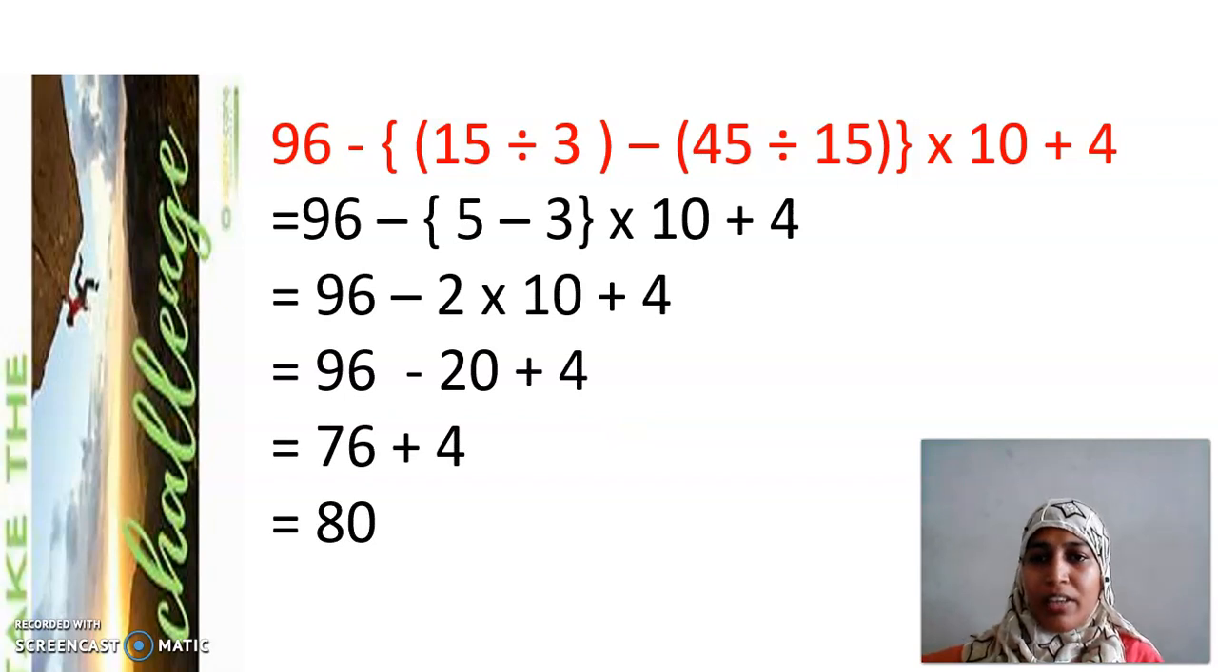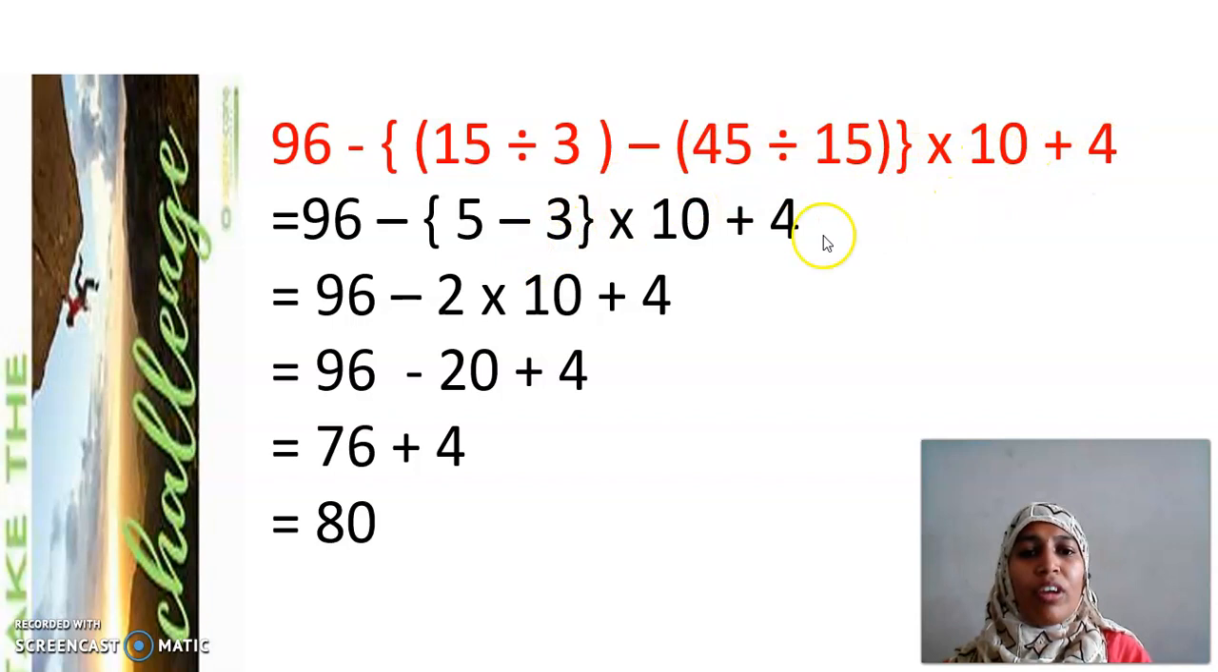Let me explain you again. 96 minus 15 divided by 3. 15 divided by 3 is 5. This minus sign I have written as it is. 45 divided by 15 is 3. The remaining 10 and 4 I have written as it is. In the next step, I have written 96 as it is, minus also as it is. Now I will simplify this bracket because BODMAS rule says first we have to simplify the brackets. 5 minus 3 as 2. 5 minus 3 as 2 into 10 plus 4.